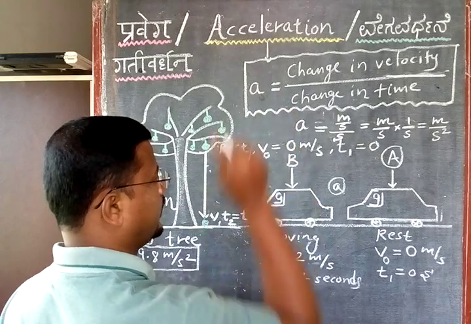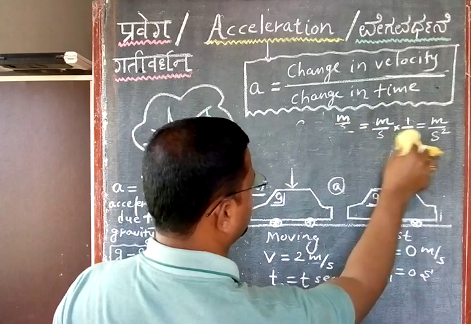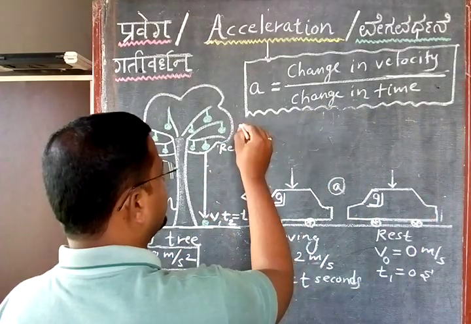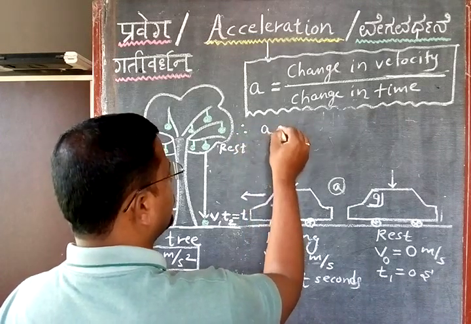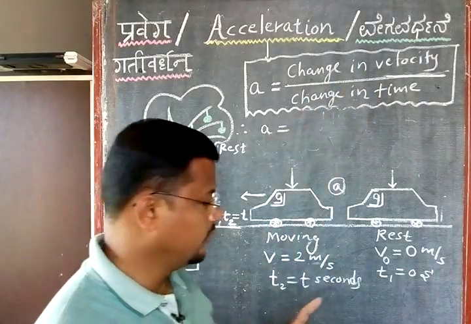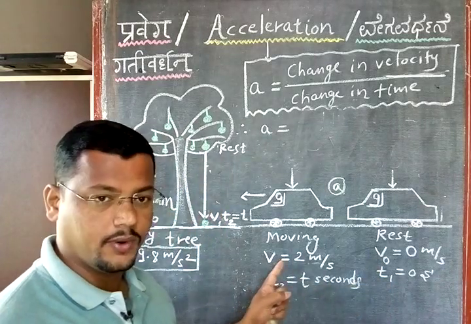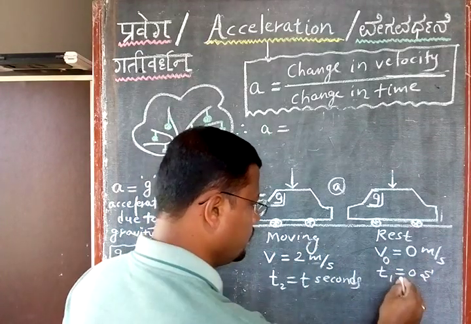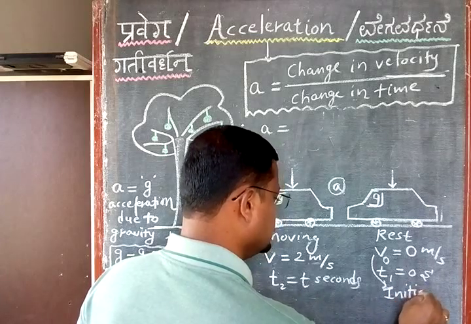Just see, A stands for acceleration, right? So here I am going to draw a very interesting and simple point. Therefore, this is A. So what is A? It is equal to change in velocity. So what is initial velocity here? V0. What is final velocity here? V. So what is change in velocity? Is it final velocity minus initial velocity? Whatever velocity we are writing at the start, this is nothing but initial velocity.